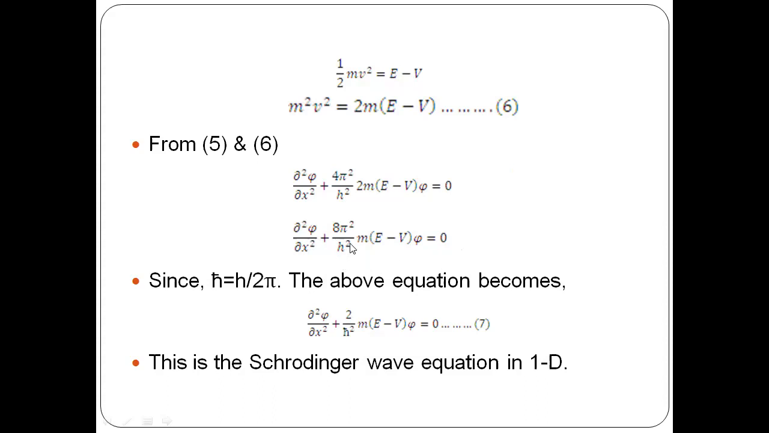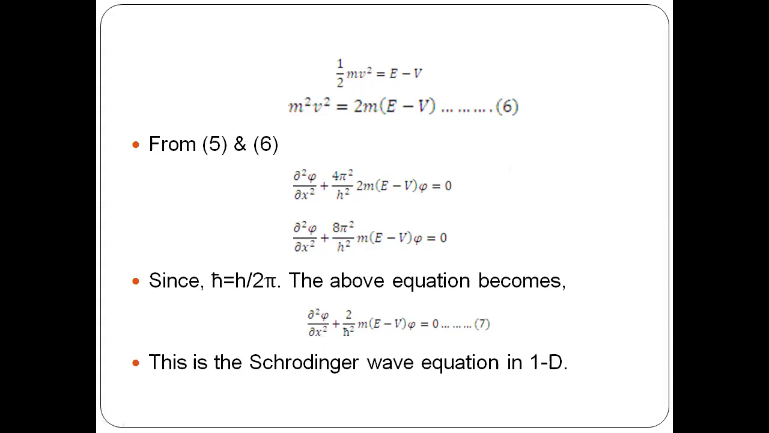Now in this, we are going to replace it with a special operator called h cut. h cut is equal to h by 2 pi. Now h cut square is equal to h square by 4 pi square. Just replace in this term, you'll get dou square psi by dou x square plus 2 by h cut square into m (E minus V) psi equal to 0, which is called Schrodinger wave equation in one dimension. As you can see, only x terms are in this equation. This is Schrodinger wave equation in one dimension.